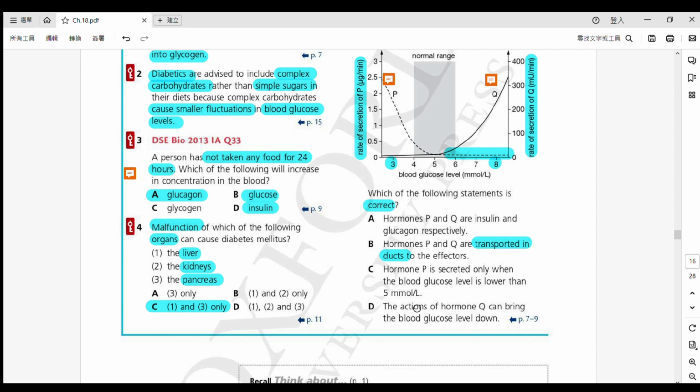咁就係咩啊？佢同人講 action of hormone Q, which is insulin, can bring the blood glucose level down. 咁因為 insulin 啦就會 convert 咗 excess glucose into glycogen. Okay, so it will bring down the blood glucose level. Okay, so the answer is D.